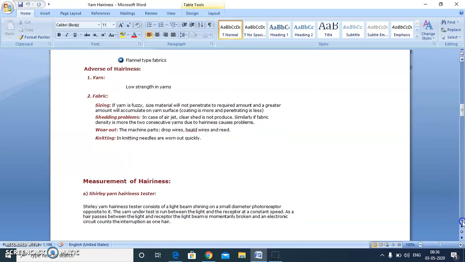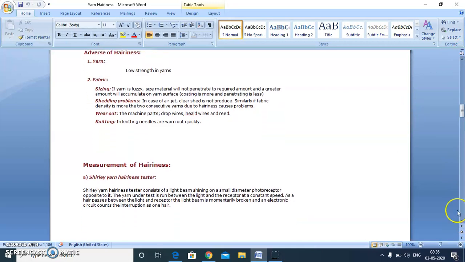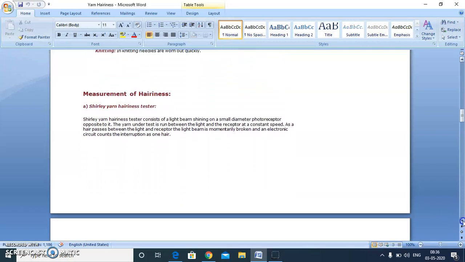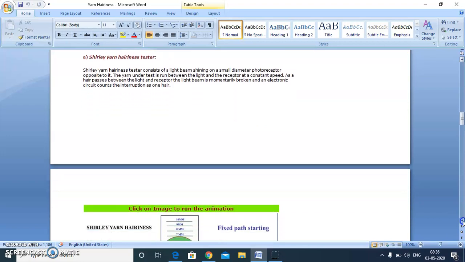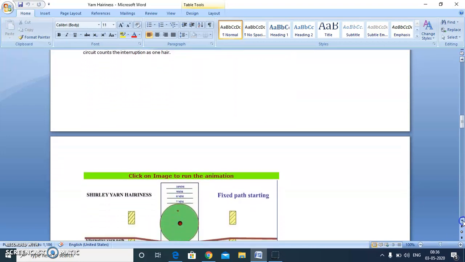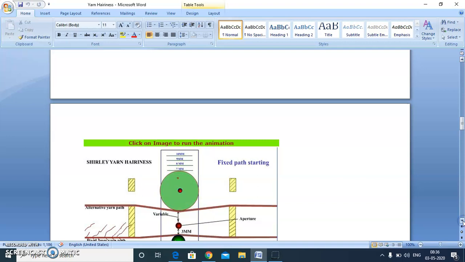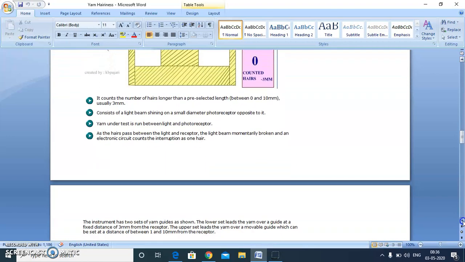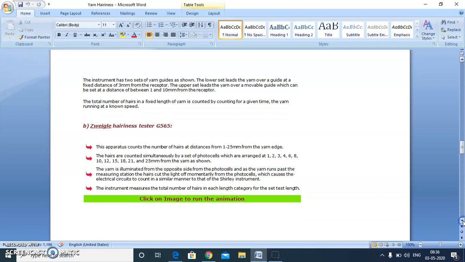Now, how do we measure yarn hairiness? Measurement of yarn hairiness, we'll study three instruments: Shirley yarn hairiness tester, Zweigle yarn hairiness tester G565, and the third one is Uster yarn hairiness attachment. So in the first two methods, the line diagrams are shown here. We measure the number of hairs based on optical principle.